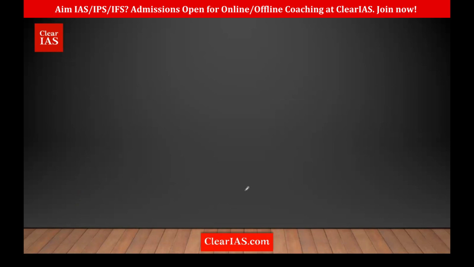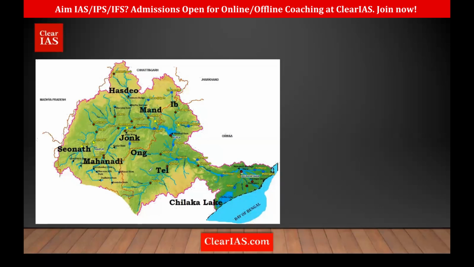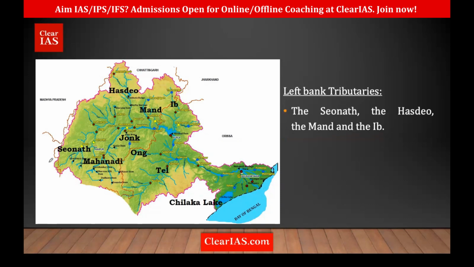You can see the picture of this Mahanadi, and you can see Mahanadi is going like this in a rectangular shape. So that is why it has a rectangular drainage pattern. When you're talking of Mahanadi, we must also know about its tributaries. If you're talking about the left bank tributaries, the most important ones are Seonath, Hasdeo, Mand, and Ib. These are the most important left bank tributaries.